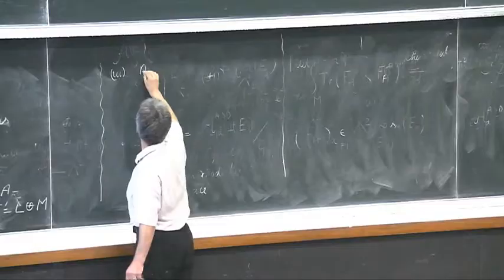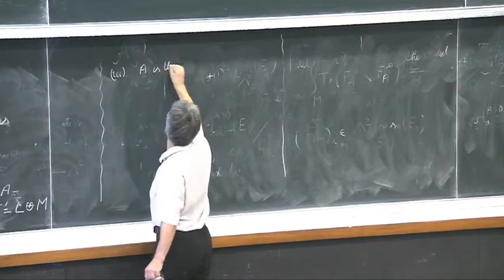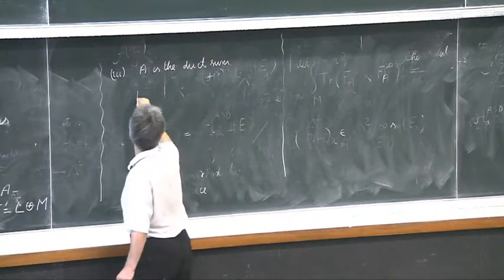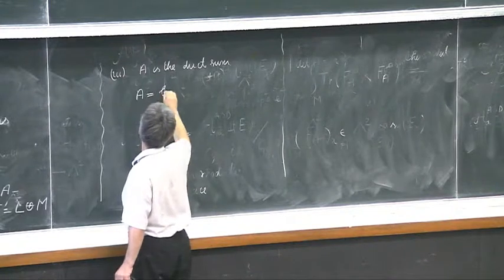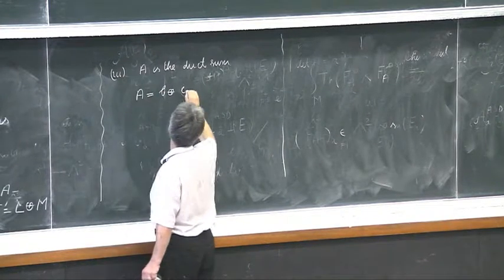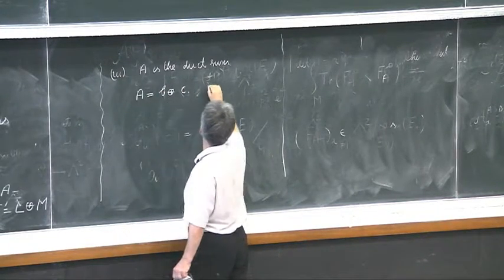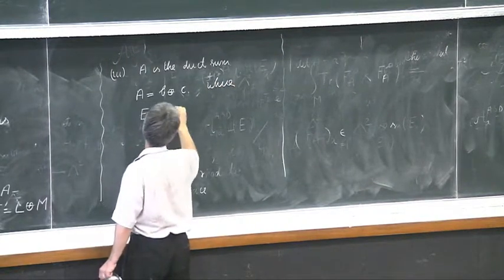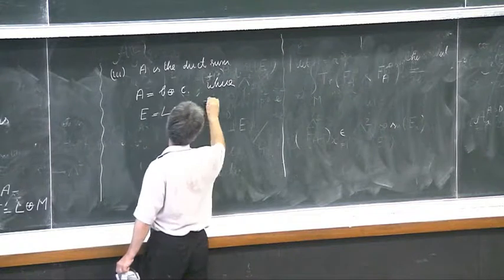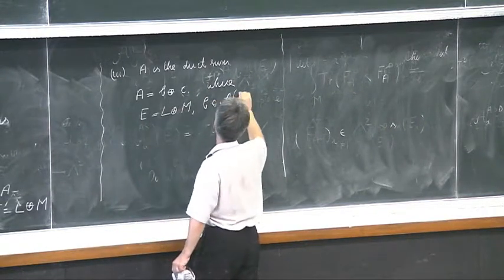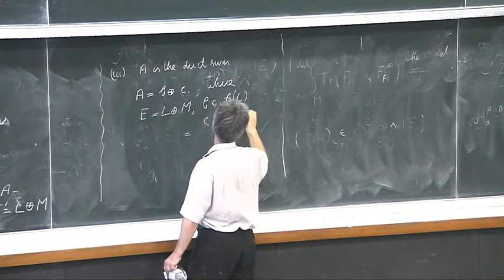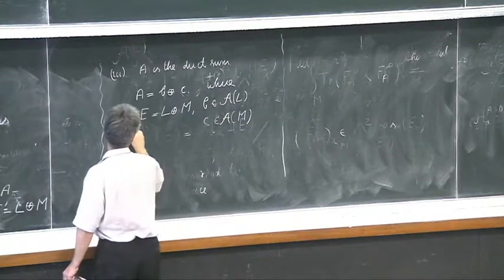So E is the direct sum, let's say, B plus C, where E decomposes like this, and B is of L, C is of A, and here is an orthogonal splitting.